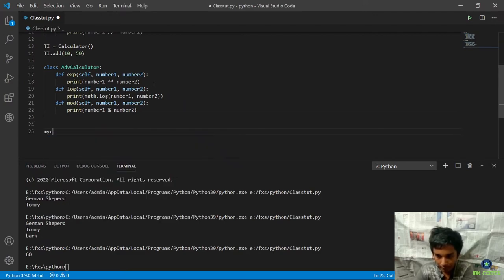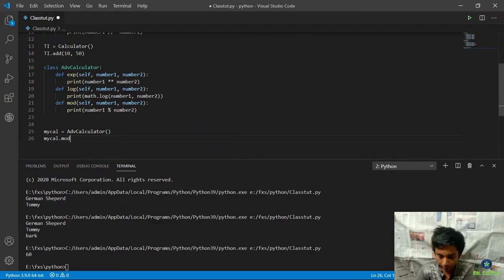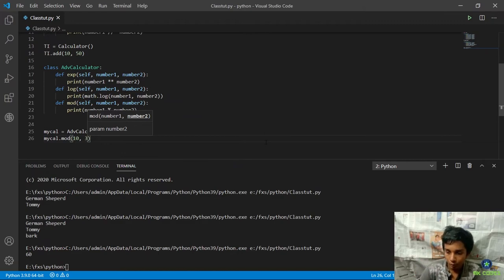Let's say mycal equals advanced calculator, and mycal dot mod, and let's say 10 and 3. So you just notice them.